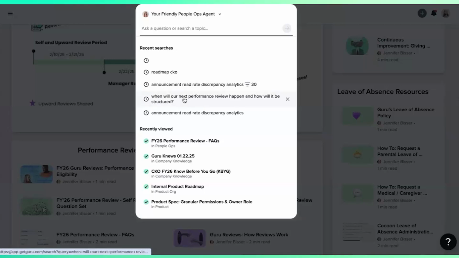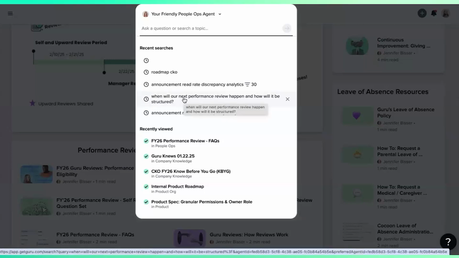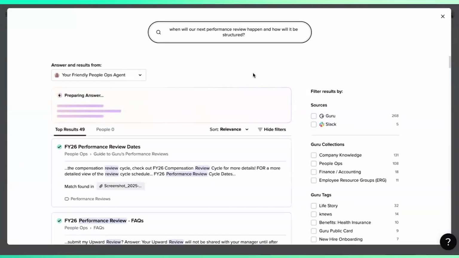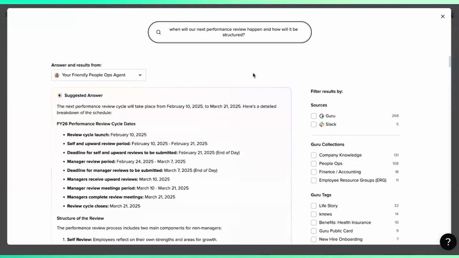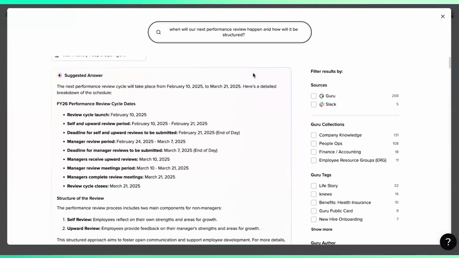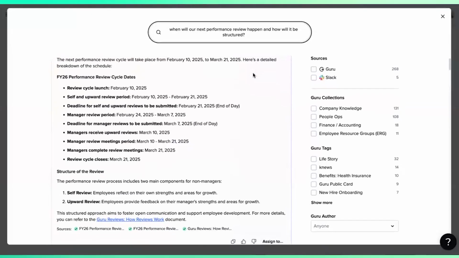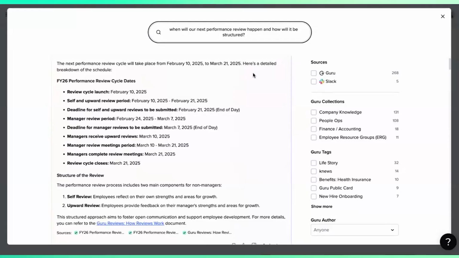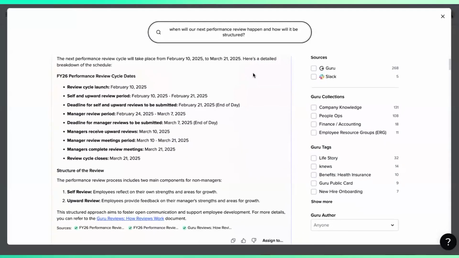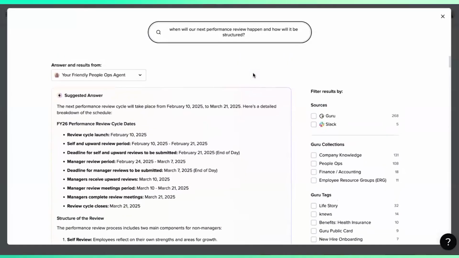Yeah. And so this can be really great for answering those questions around performance reviews as well. So just to show an example of how that can work, I'm going to ask it a question like, when will our next performance review happen and how will it be structured? To give folks a look at what kind of response your friendly people ops agent gives, and maybe you can talk us through your approach to getting it to produce such a beautiful answer like we see here. Yeah, so it all has to do with the prompt and the sources and everything that you feed the agent and how we set that up.